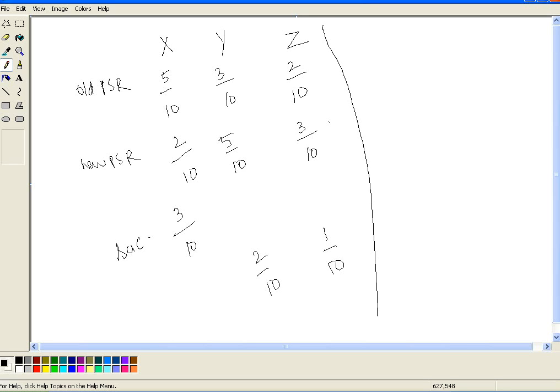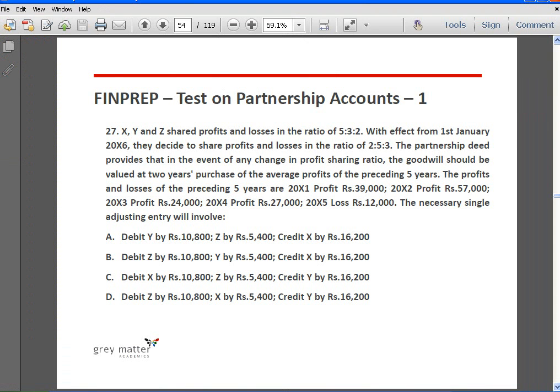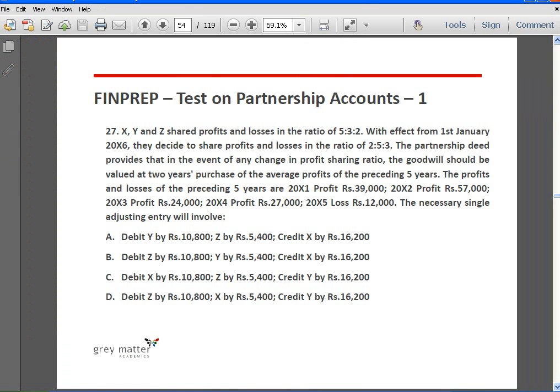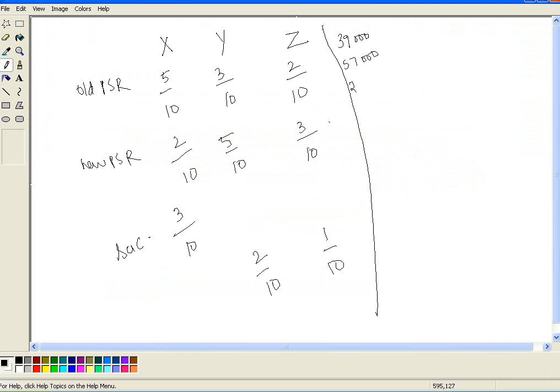Now we have found out who are the sacrificing partners and who are the gaining partners. Next, we have to value goodwill. Five years' profits are given to us: 39,000, 57,000, 24,000, 27,000, and there is a loss of 12,000.